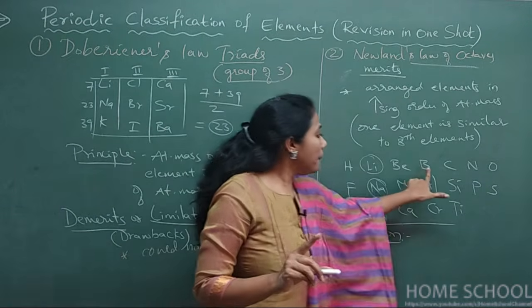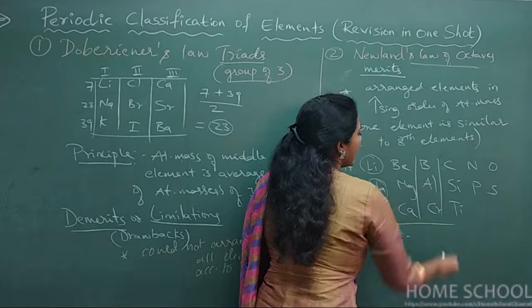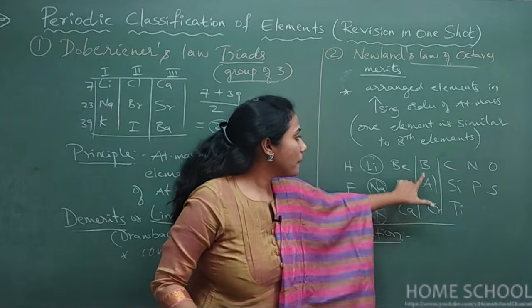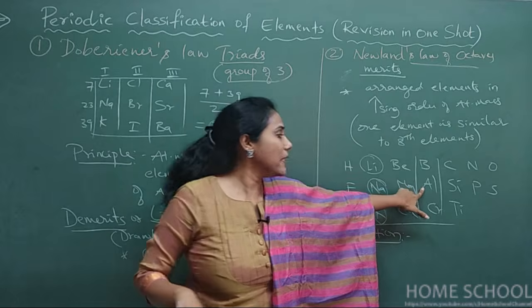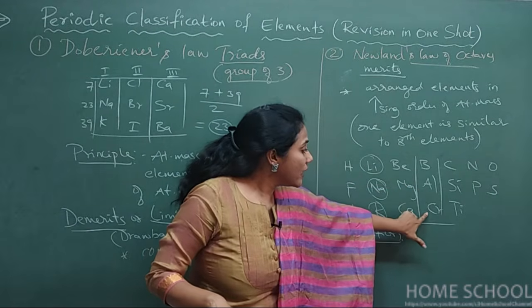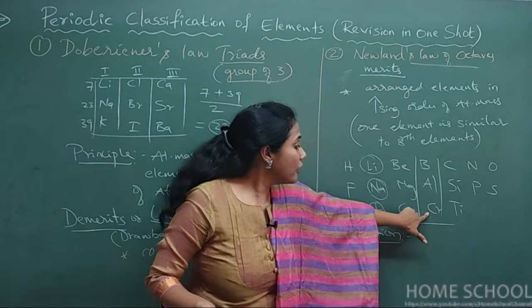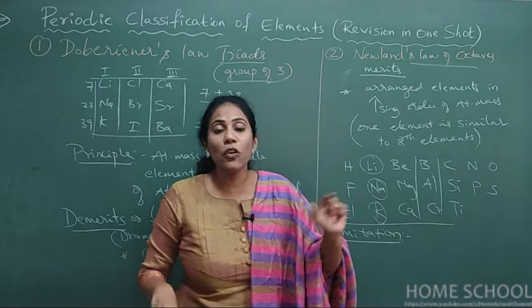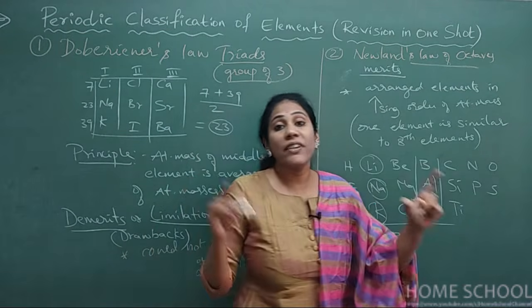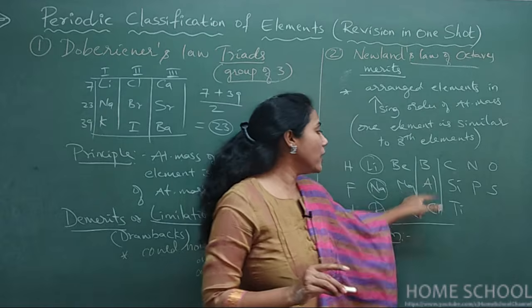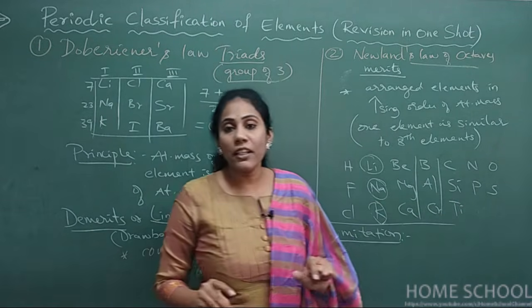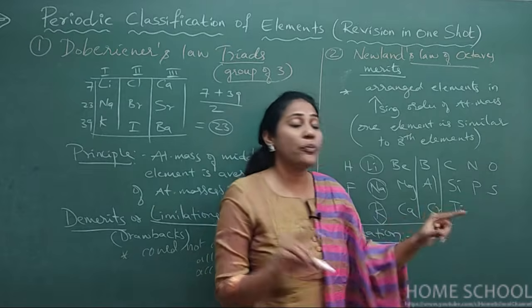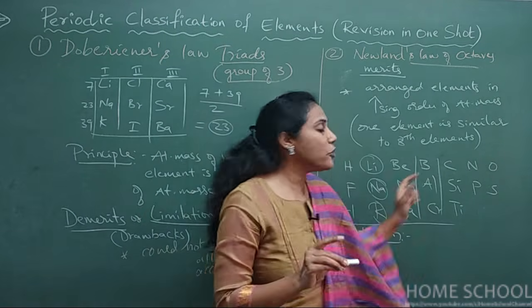Similar. Coming to this particular group, for boron, the eighth element is aluminium. Both are similar. For aluminium, what is the eighth element? Chromium. See, chromium is placed below aluminium. Chromium has very different properties compared to aluminium. Likewise, titanium is placed below silicon, whereas titanium has very different properties compared to silicon.